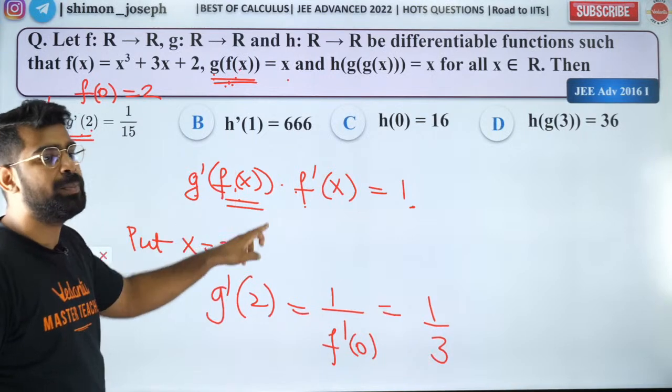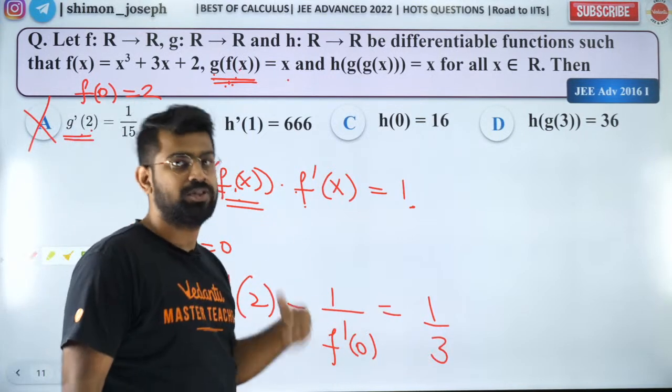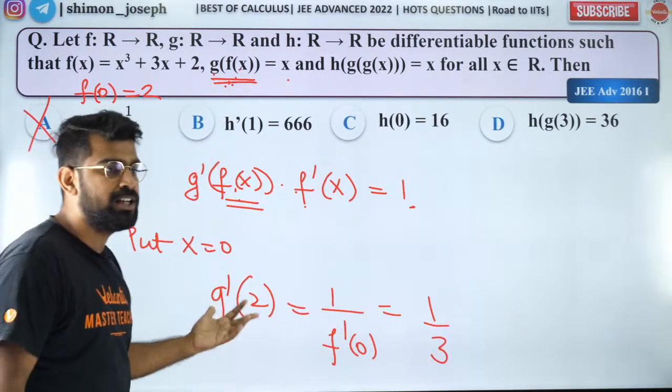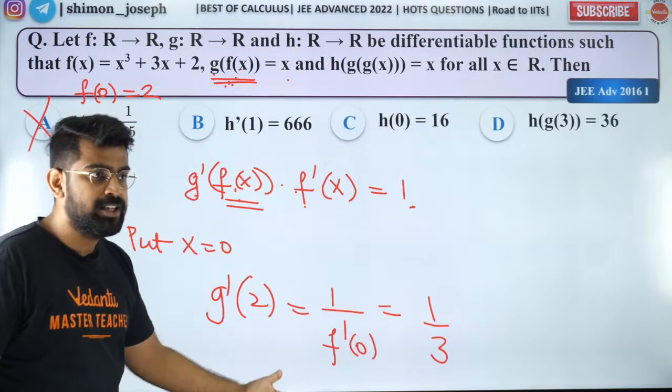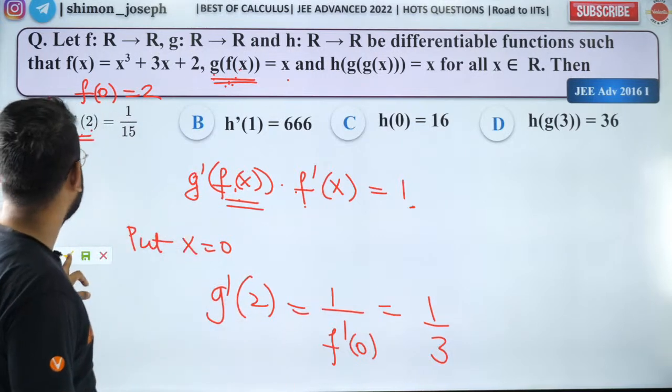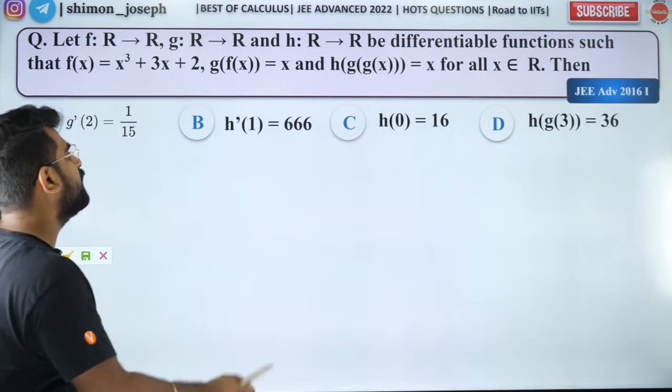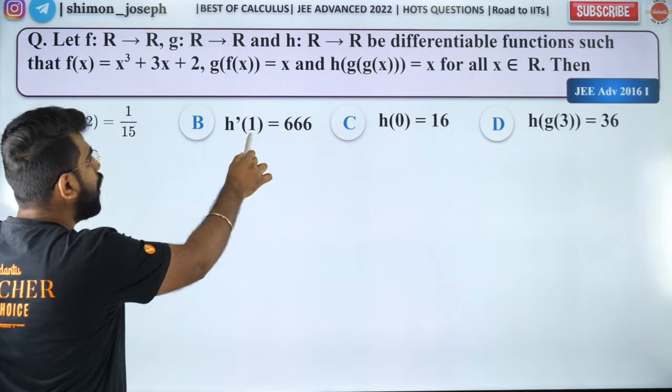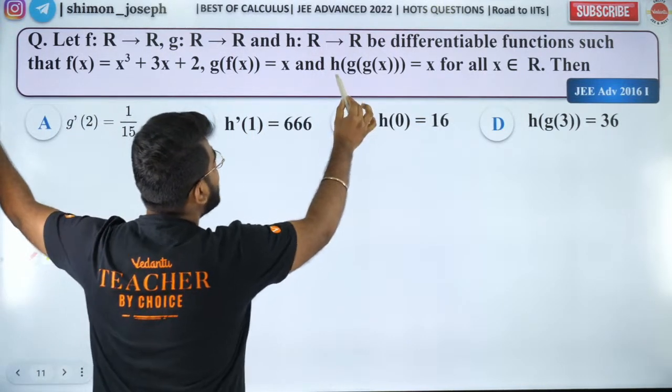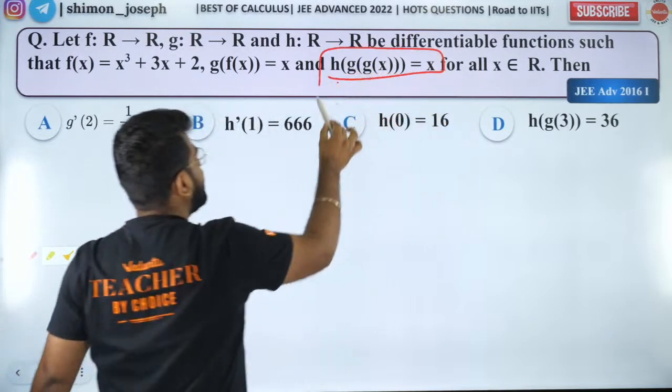So for f of x to be 2, x should be 0. So that's what I substituted, and I got g dash of 2 to be 1 by 3, which is not option A. So option A is wrong. Now coming to option B, I want h dash of 1.